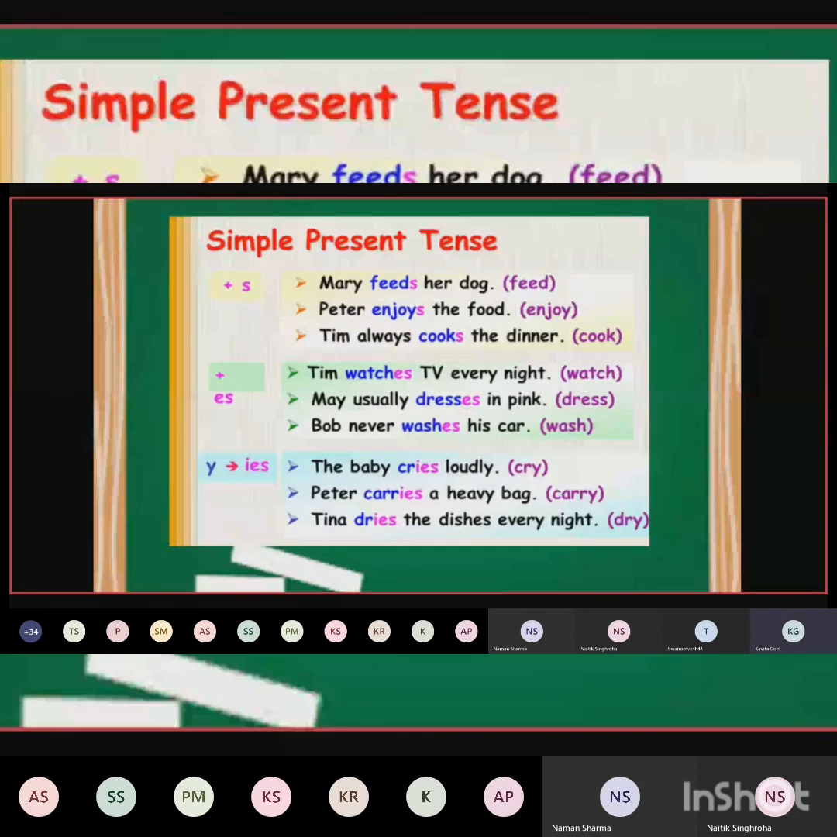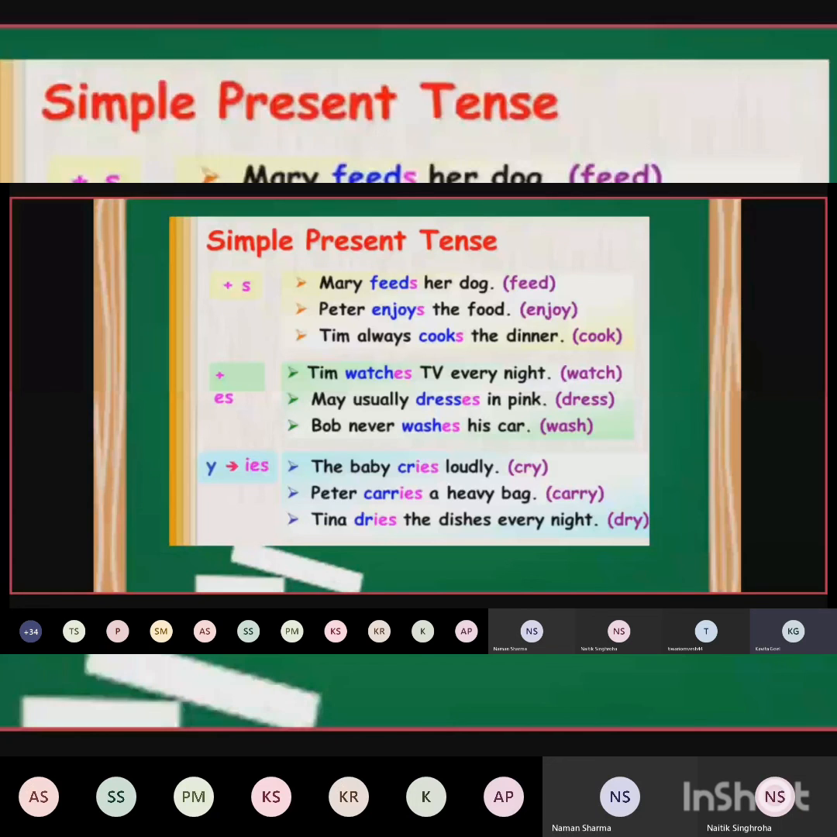Now let's see simple present tense, like Mary feeds her dog. Mary is a singular subject. We have written feed, first form of the verb, plus S. Peter, again singular subject, enjoy plus S. Tim always cooks the dinner. Tim is a singular subject, cooks plus S. Now where do we put ES? When we have a verb that ends with CH, double S, SH or O, we put ES with them. Like Tim watches. Again, Tim is a singular subject, watches. May usually dresses. May is a singular subject, dresses. We have put ES. Bob never washes. Bob is a singular subject. We have put ES. So see, when we have the singular subject, we put S or ES.